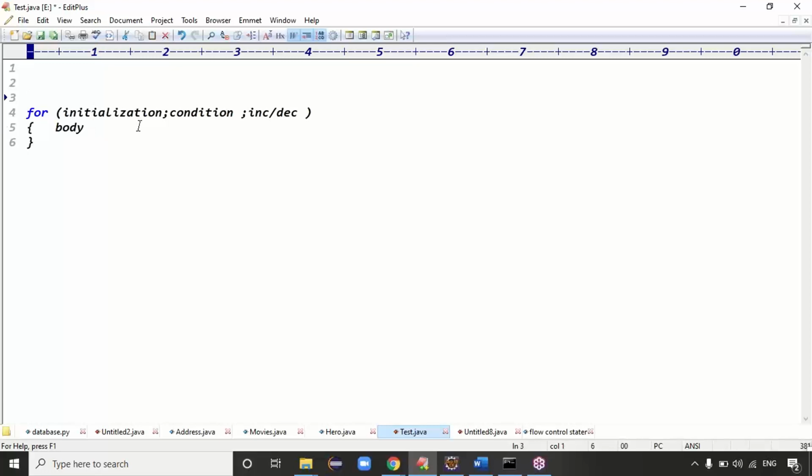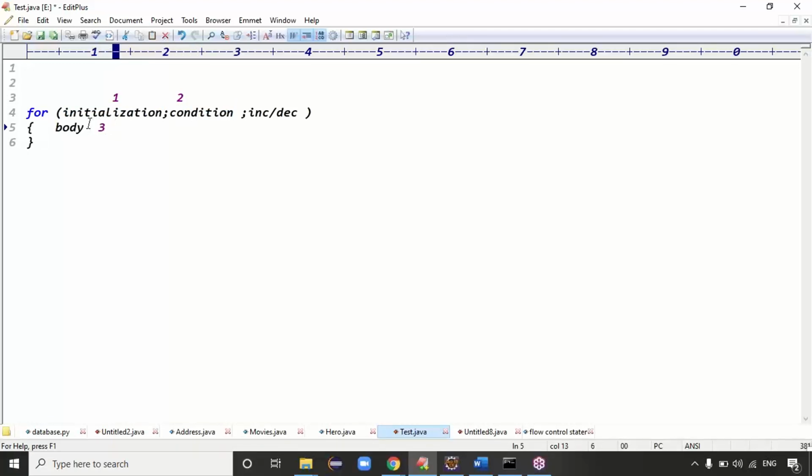So in the for loop, see what is written in the body here. The initialization is done only once. The first time the initialization happens, it means i equals 0, x equals 0, something like that. After the initialization, it will check the condition. Number two, check the condition. If the condition is true, what happens, guys?